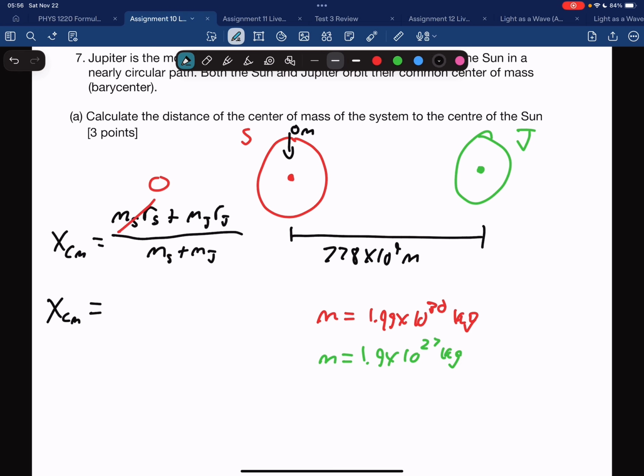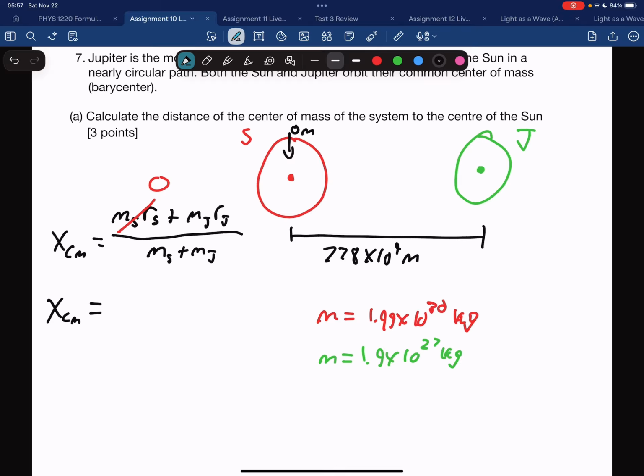Another little hint towards what reference point you should use was in the question itself, actually. So I'm going to reread part A here. Calculate the distance of the center of mass of the system to the center of the sun. So I ask you to find the location of the center of mass in reference to the center of the sun. That should give you a hint towards where the reference point should be, and that is the center of the sun being your reference point.